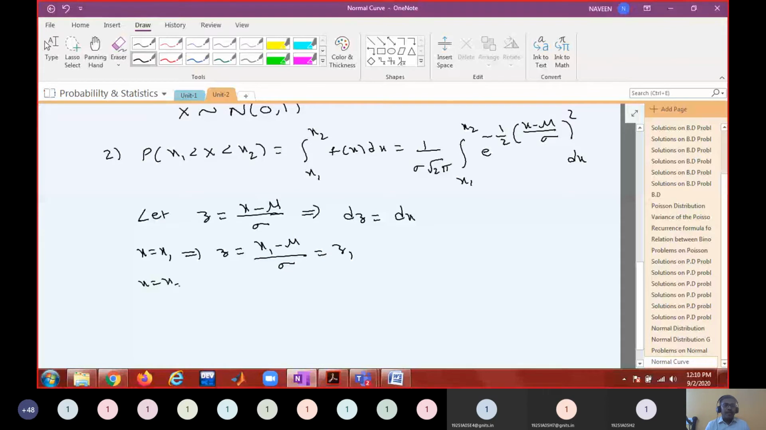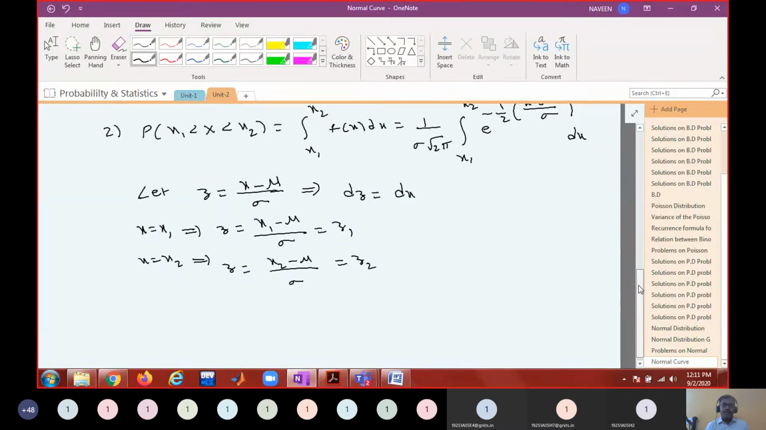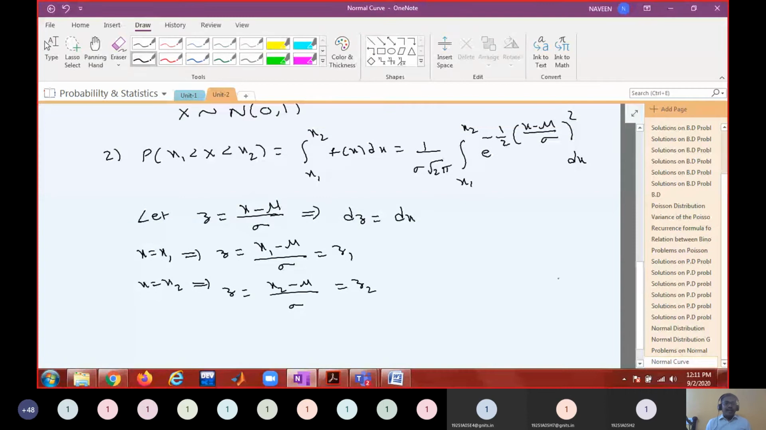When x equals x2, what will the z value be? x2 minus mu by sigma. Call it z2. Okay, did I make any mistake? What is dz? Yes, 1 by sigma is a constant, no? dz is 1 by sigma dx. I agree. Then what will this integration be?